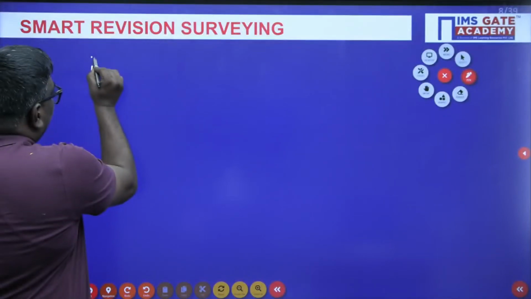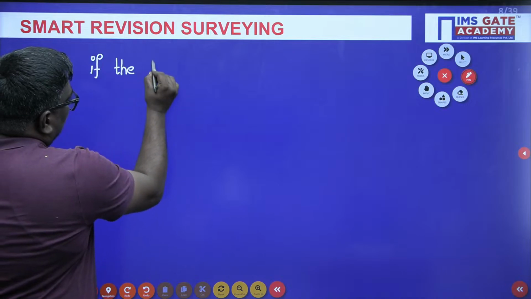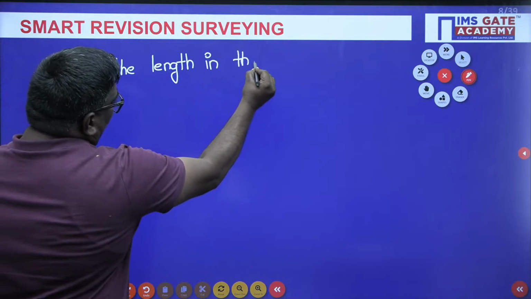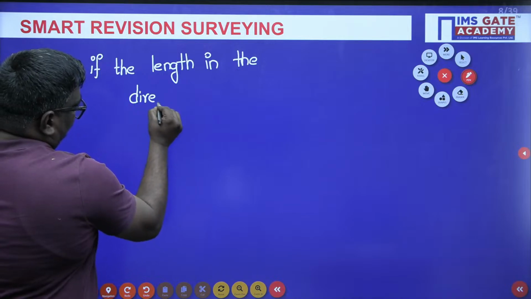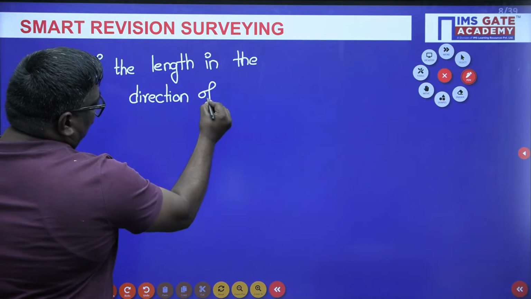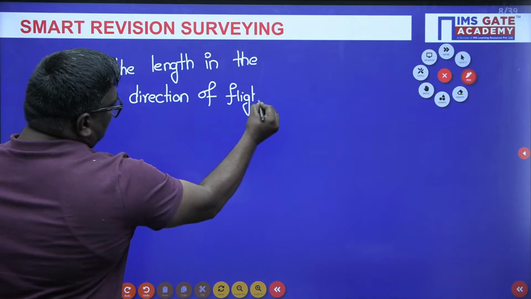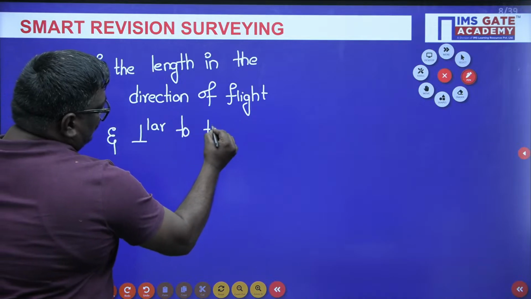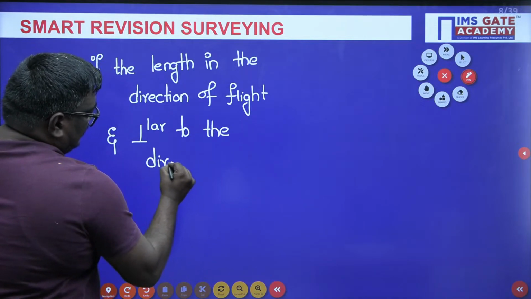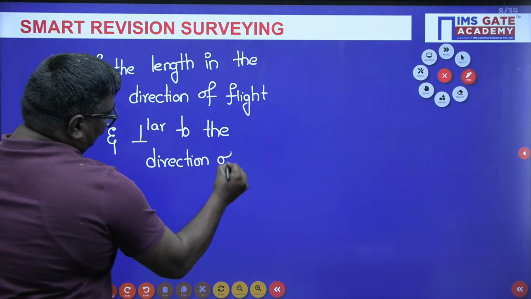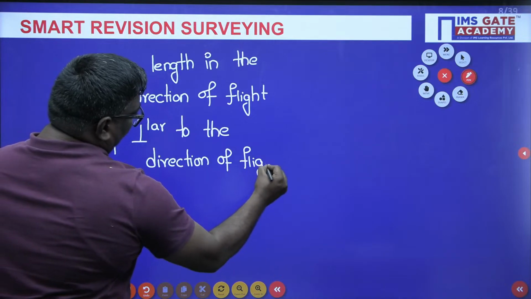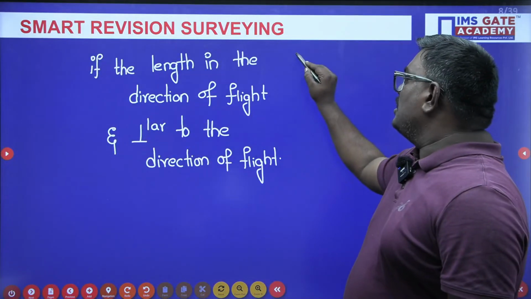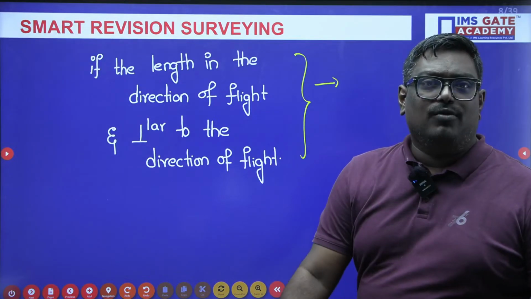If the length in the direction of flight and the length perpendicular to the direction of flight, both are given, okay sir, then how do you calculate the number of photos? This can be the question.